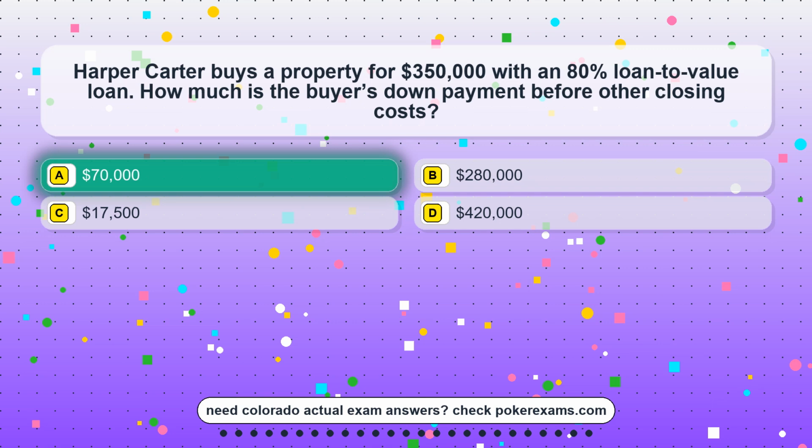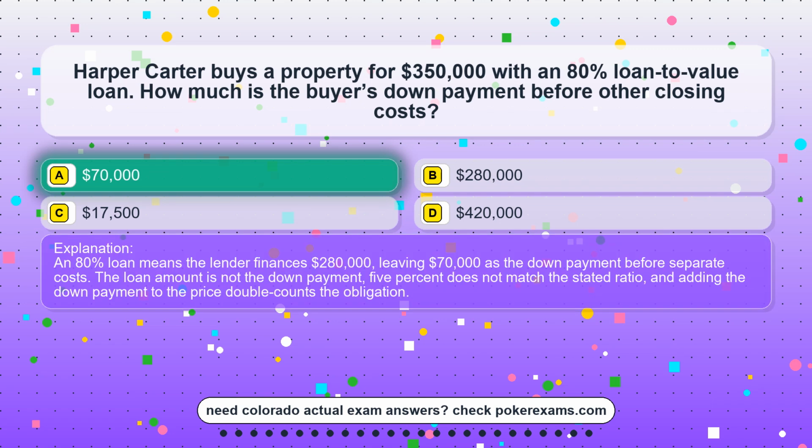The correct answer is option A, $70,000. An 80% loan means the lender finances $280,000, leaving $70,000 as the down payment before separate costs. The loan amount is not the down payment, 5% does not match the stated ratio, and adding the down payment to the price double-counts the obligation.